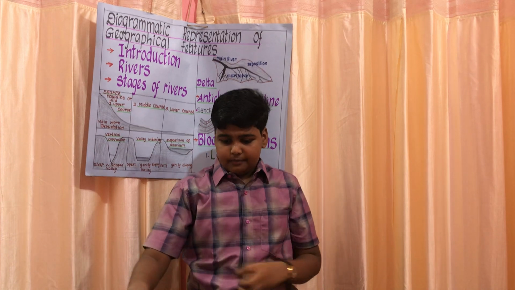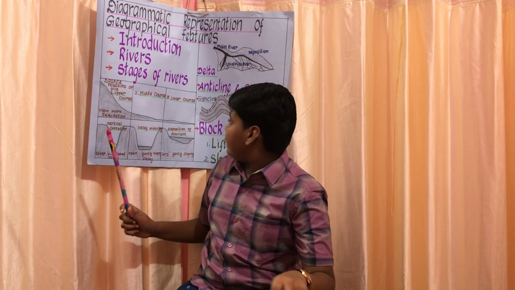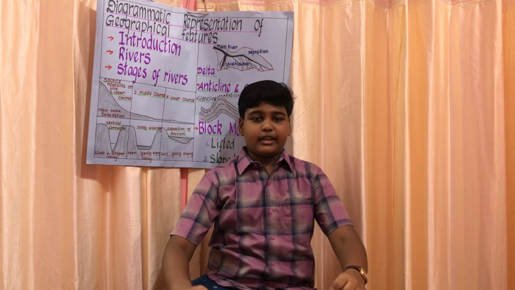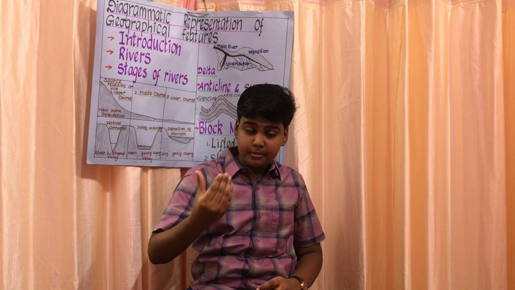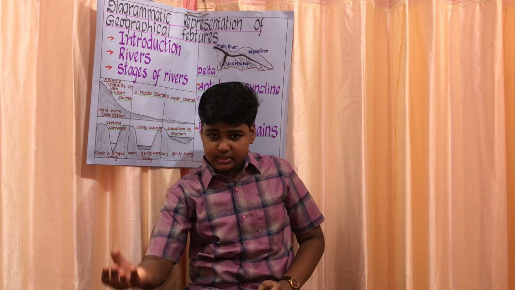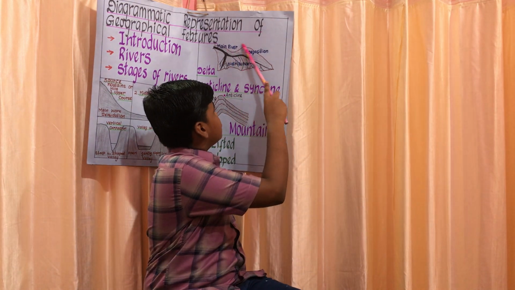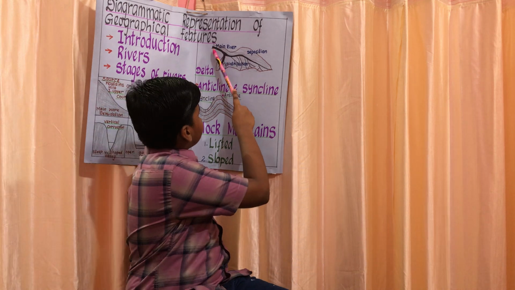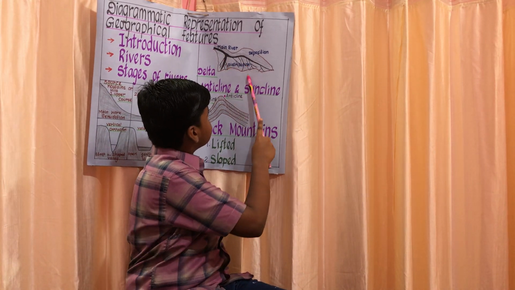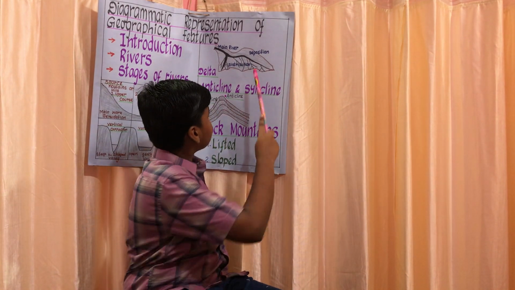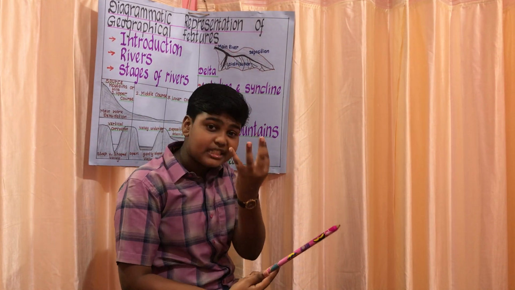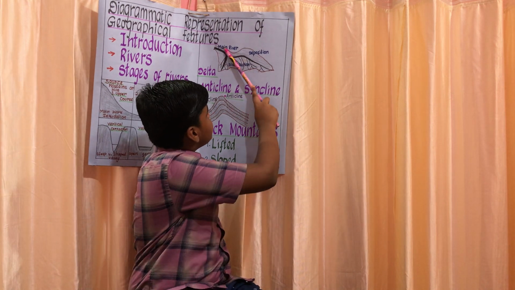Now we can learn about the lower course. The lower course has many distributaries, which I told you are small branches of rivers that come out from the main river. This forms a large delta. This is the main river and these are distributaries, and this part is known as deposition, where it deposits all this fertile silt and alluvium.